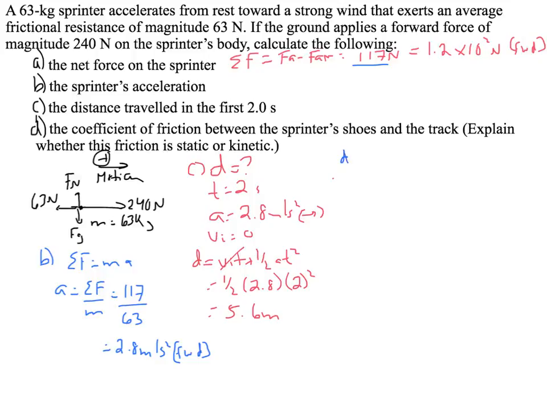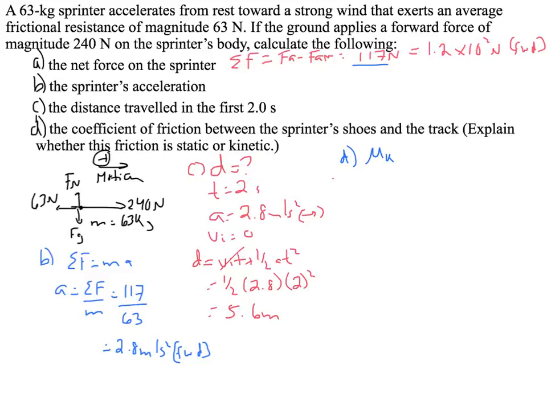D asks for the coefficient of friction between the sprinter's shoes and the track. Explain whether this is static or kinetic. So for D, we're looking for mu k. Okay, the question is based on him running, so we will ignore the initial static friction and only focus on kinetic friction.